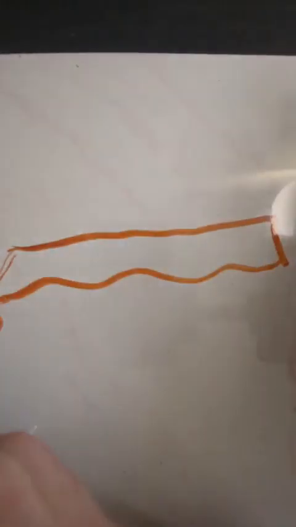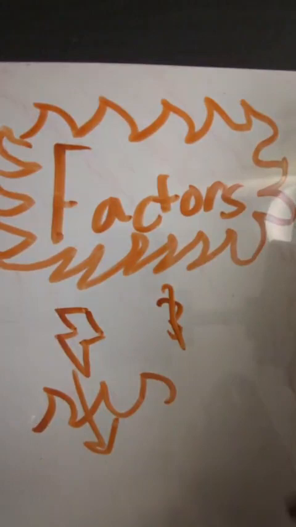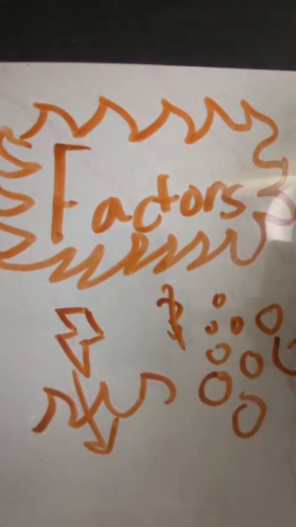The process of wave erosion also creates beaches. The factors that affect the rate of wave erosion include the energy of the wave as well as the size of the sediment. Moving on to glaciers.